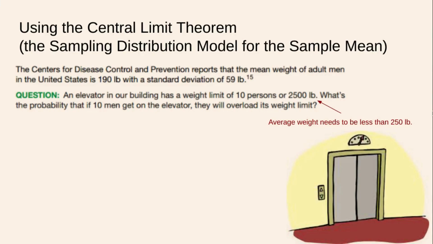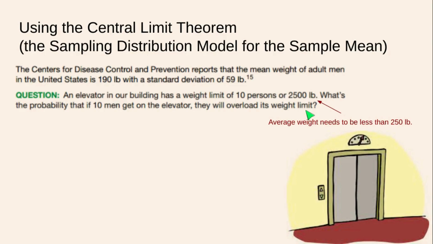Welcome back, AP Statistics. We're going to start this last portion of Chapter 17 with a practice problem that will have us flex a little creativity. So the CDC reports that the mean weight of adult men in the United States is 190 pounds with a standard deviation of 59 pounds. An elevator in our building has a weight limit of 10 persons or 2,500 pounds. What is the probability that if 10 men get on the elevator, they will overload its weight limit?